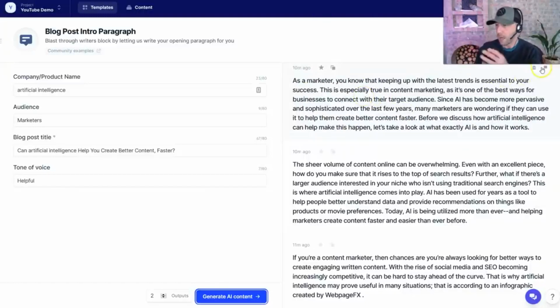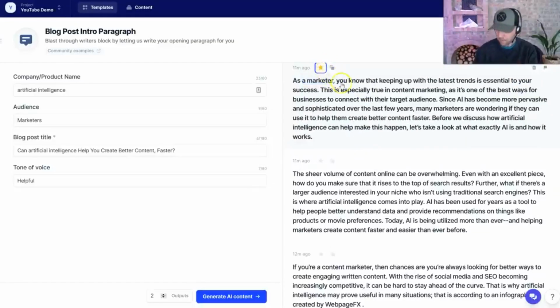Now, real quick, before we jump in, you can delete any ones you want. You can flag the ones that you think were way off the mark, and that'll help them improve the process. We can obviously copy it, which is one of the things I'm doing, but I'm also going to add it to my favorites because I really like that one.